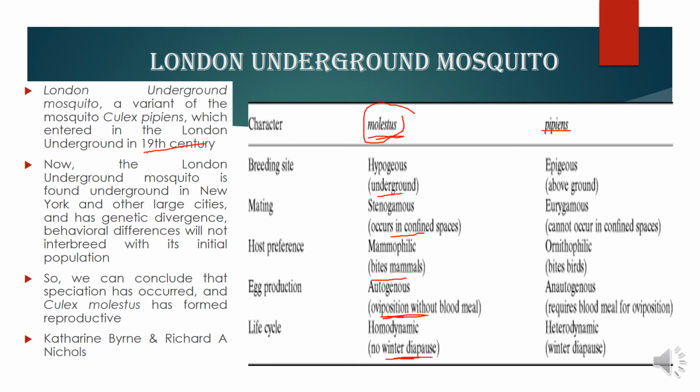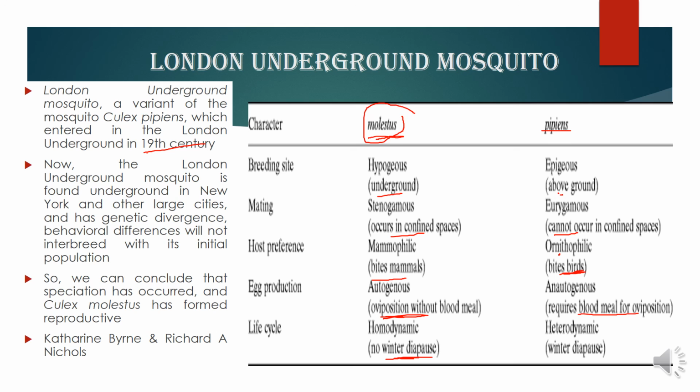But on the other hand, the species present on the surface prefer growing above ground. They never go underground, and they prefer to breed in open area, and they do not feed on human or mammals. They feed on birds.